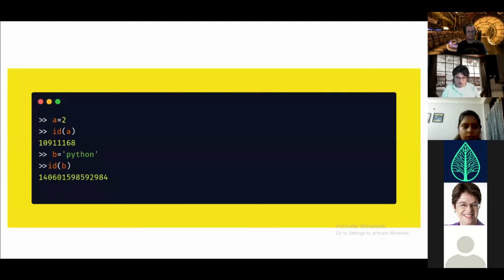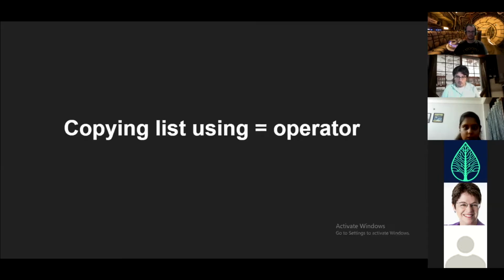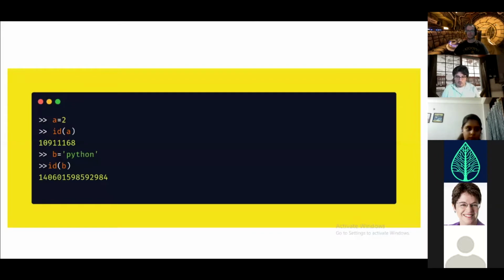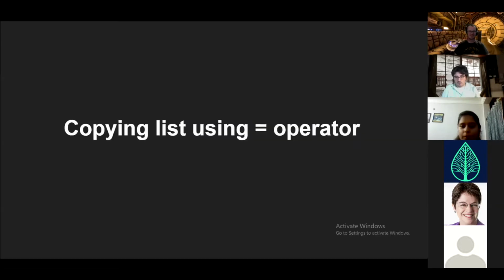When we are doing a = 2, it is also to be remembered that first the object is getting created. So first 2 gets created and then a works as a label. So a references the integer object 2. I hope I am clear. Are there any doubts so far? You good so far? Okay.